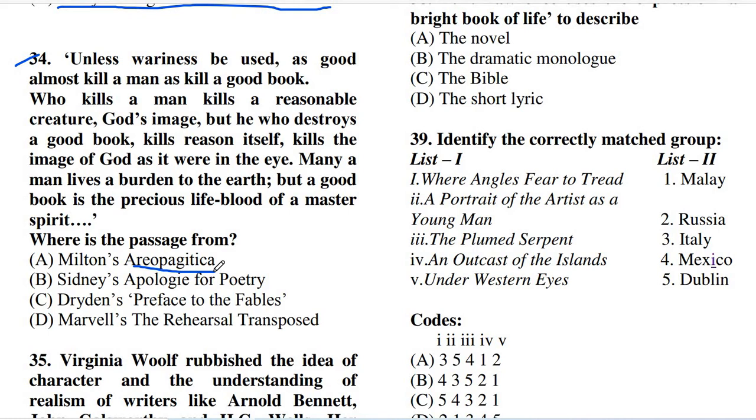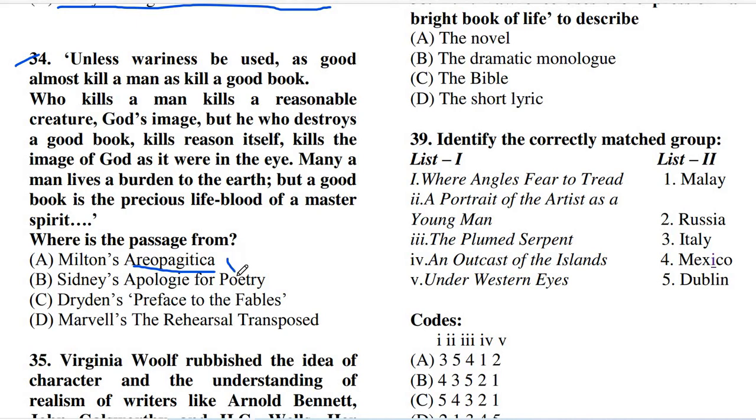So this is the full title. Again I am repeating, a speech of Mr. John Milton for the liberty of unlicensed printing to the Parliament of England. And this book was first published in 1644.